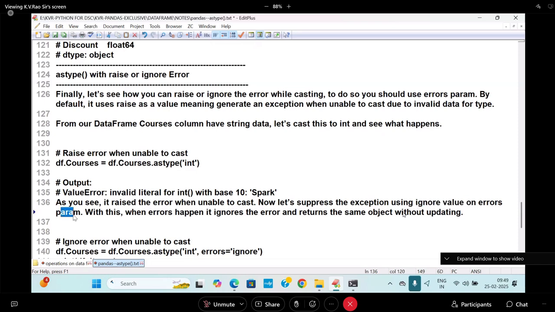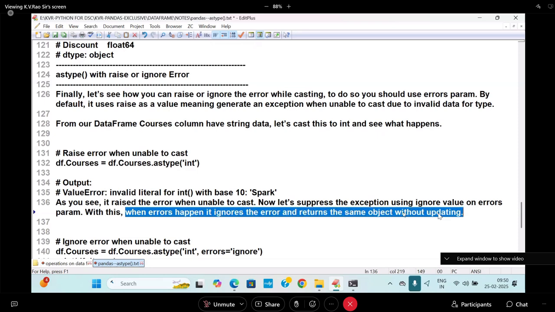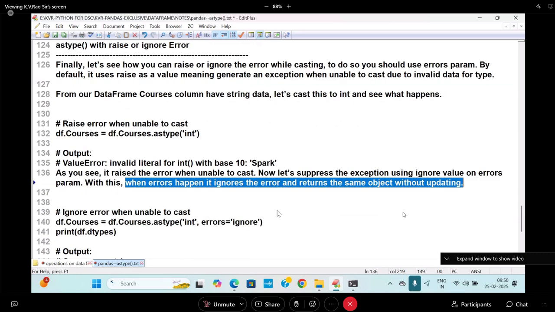If you are doing a wrong conversion, you can ignore such an error with a param called ignore. So when an error happens, it ignores the error and returns the same object without updating. If it is possible, you update it, otherwise you ignore that kind of thing.